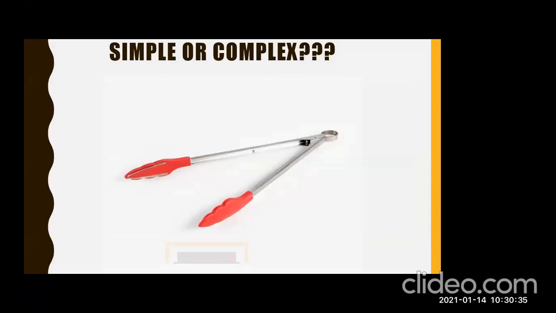Is it a simple or complex machine? A tong. Does it consist of many machines? No. Then what is it? Is it simple or complex? Simple machine. Yes, it is a simple machine. Good. Look at the picture properly first, then answer me. What is here?